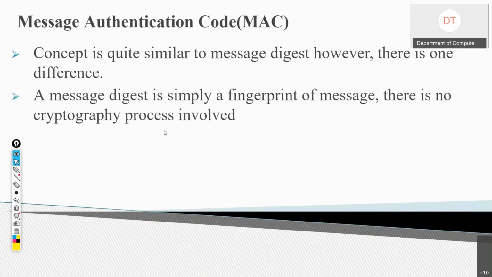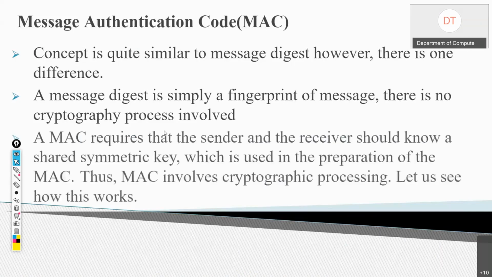There was no cryptographic process involved, just hashing, or any hash function used to create the message digest. But MAC requires the sender and receiver to know a symmetric key, which will be used for the preparation of the MAC. That is why we can say that MAC involves a cryptographic process.